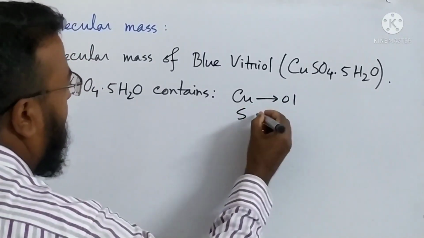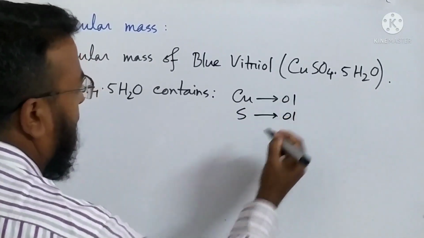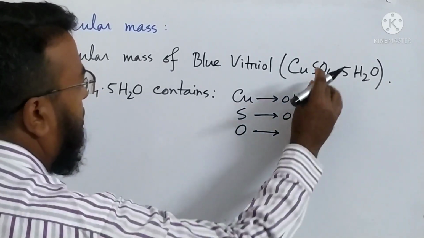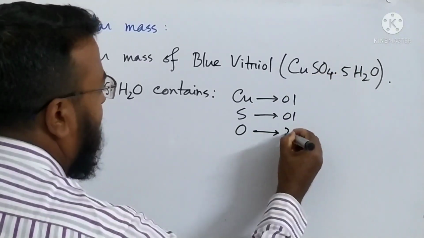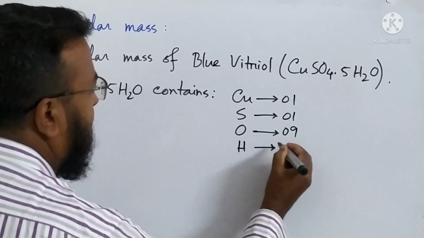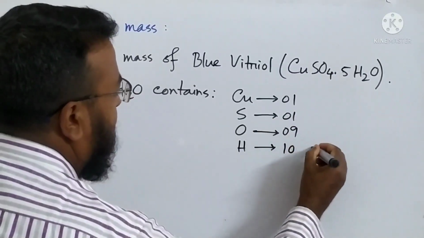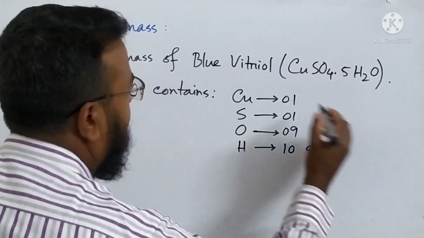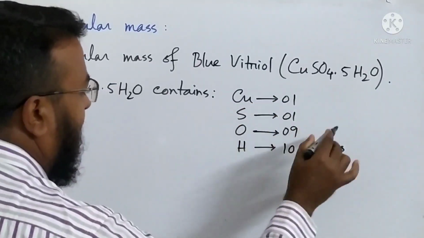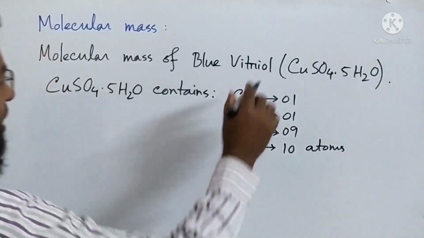Then sulfur, it is also 1. Then how many oxygen? Oxygen here 4 and 5, this is 9. Then how many hydrogen? This is 10. So these are the atoms. So copper 1 atom, sulfur 1 atom, oxygen 9 atoms, and hydrogen 10 atoms are there.